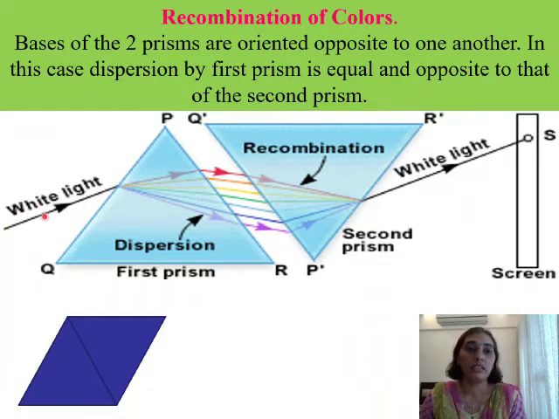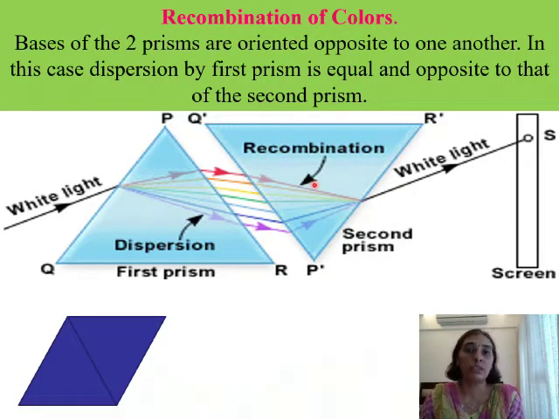Next, he passed a ray of white light through the first prism, and it got dispersed into 7 colors. But these 7 colors, on passing through the second prism, recombined and gave rise to white light. So this phenomenon of combining of all the 7 colors to give white light is called as recombination of colors. So this experiment led Newton to conclude that white light or sunlight is comprised of 7 colors.